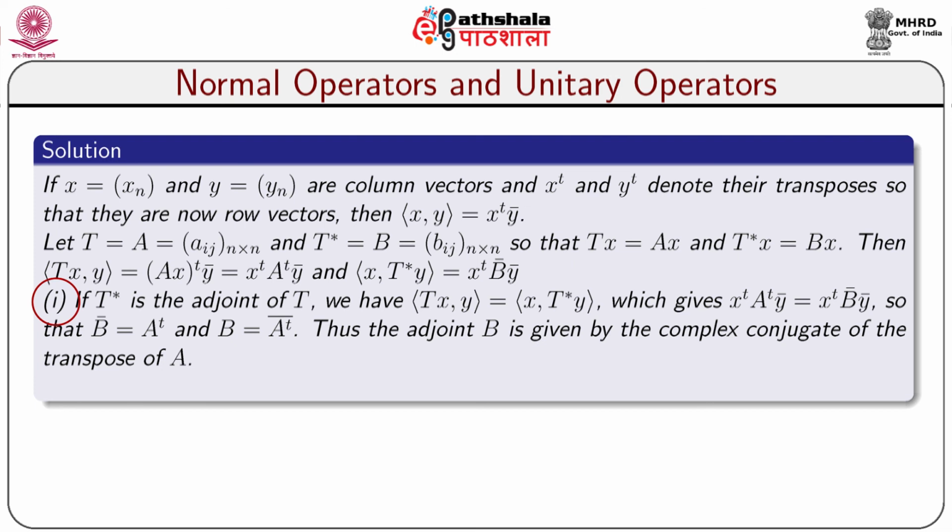If T star is the adjoint of T, we have inner product Tx comma y equals x comma T star y by the definition of adjoint of T, which gives that x transpose A transpose y bar equals x transpose B bar y bar. So, B bar equals A transpose and B equals A transpose bar. Thus, the adjoint B is given by the complex conjugate of the transpose of A.